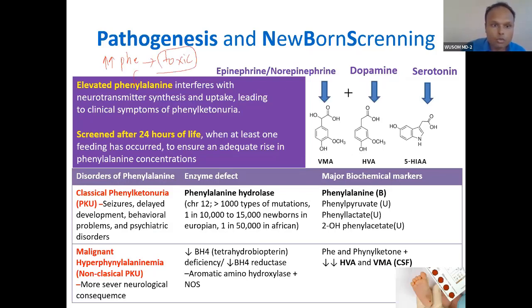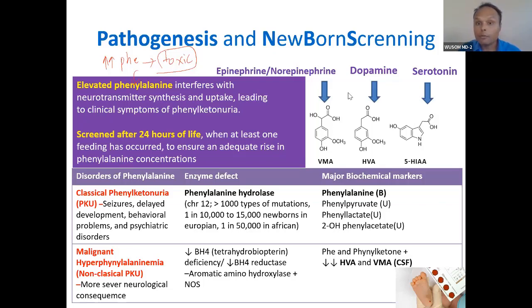So because of this toxicity, what will happen? During intrauterine life, when the fetus is in the womb of the mother, all the excess phenylalanine will be taken up through the placenta and metabolized by the mother. So growth of the fetus will not have any problem. The fetus will grow very nicely because high phenylalanine is taken up by the mother. So fetal growth will be very normal, and the baby will also be born normal. There will not be any problem when the baby is born.